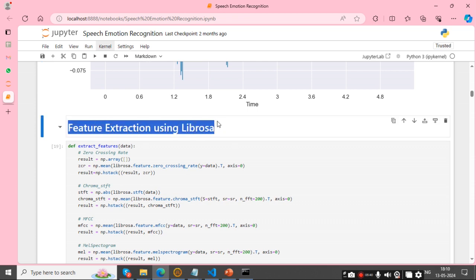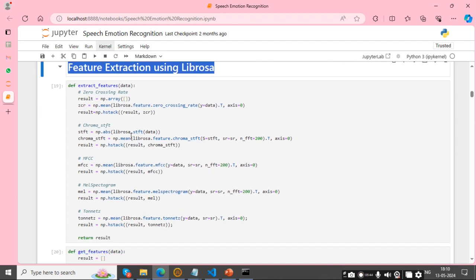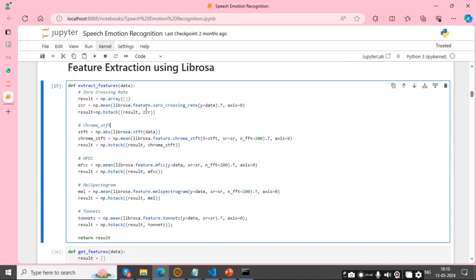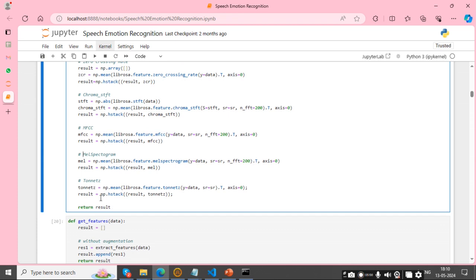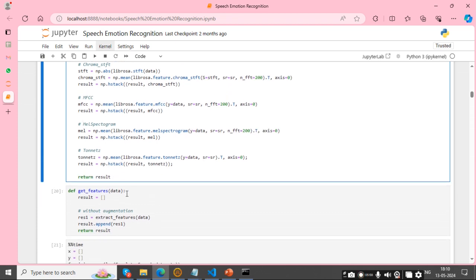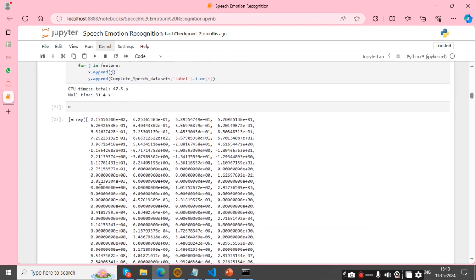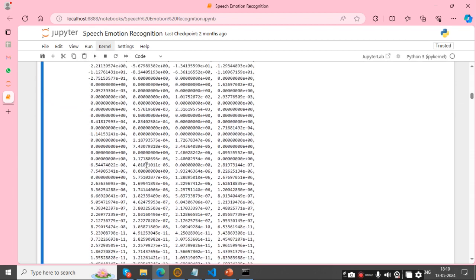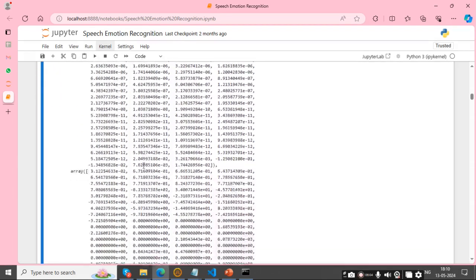Now I am doing feature extraction using Librosa. In this project, first zero crossing rate, chroma STFT, MFCC, Mel spectrogram and so on. These are done here, and it shows the result in array format. This is our X arrays.